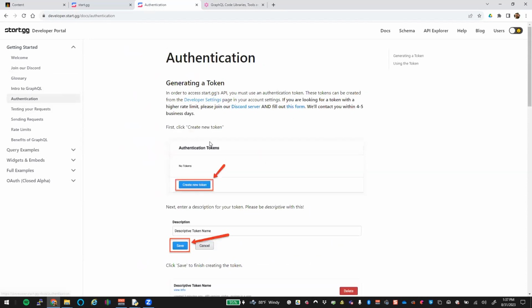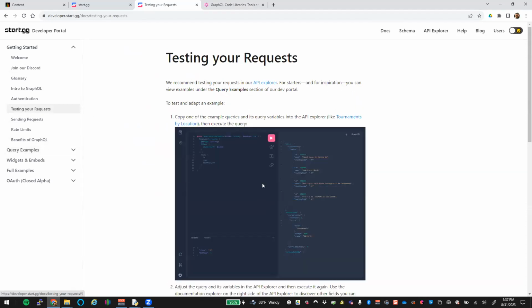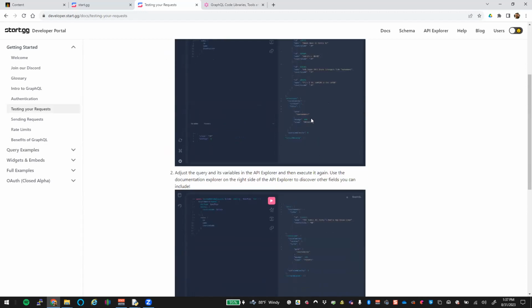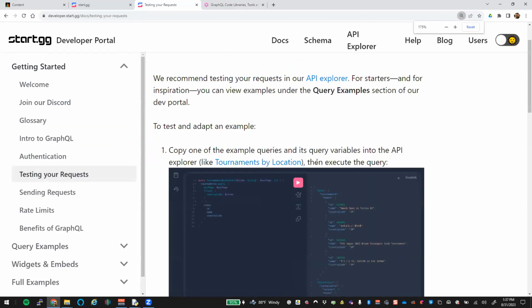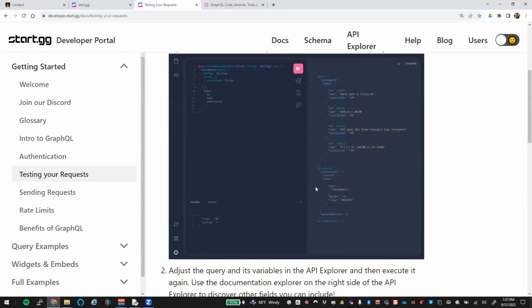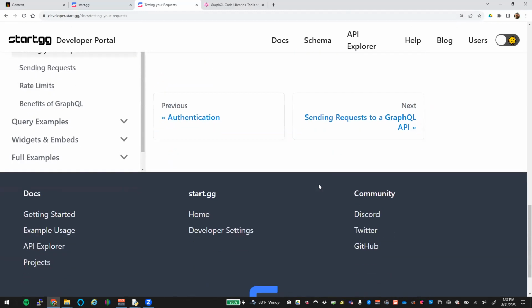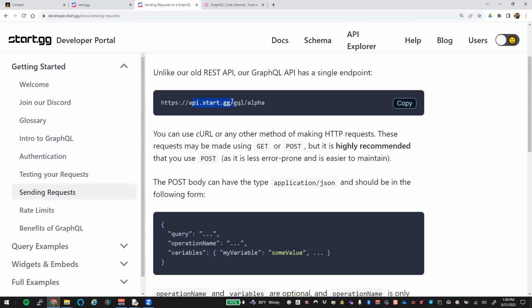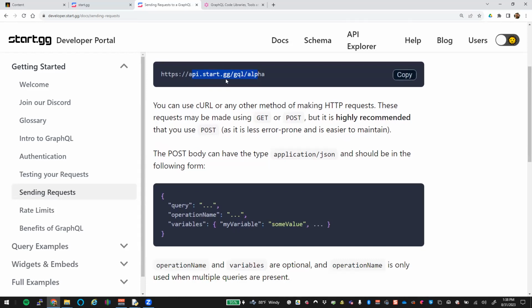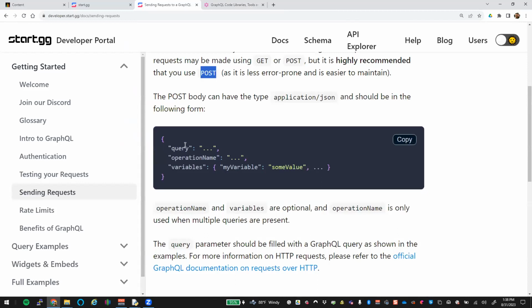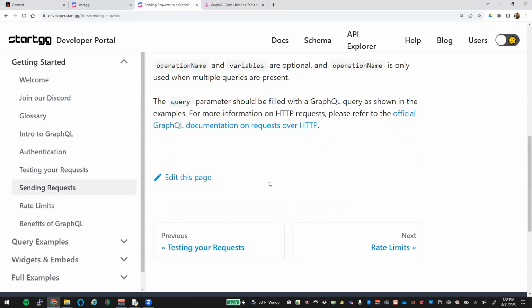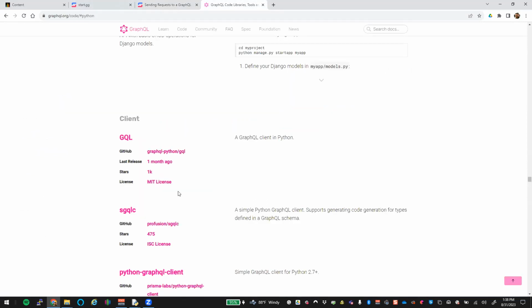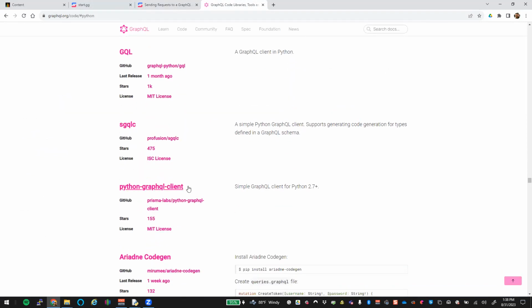If you just look at how you do this, you get an authentication token. You can send a request out, and it looks a little bit like these on the screen, which are super hard to read, right? But you can send it out like the request module that we used in the other examples. You send them with post requests, and you send them up with these different variables of queries and such. So all of this you could do by hand, or you could use one of those third-party packages that's meant to interact with GraphQL.